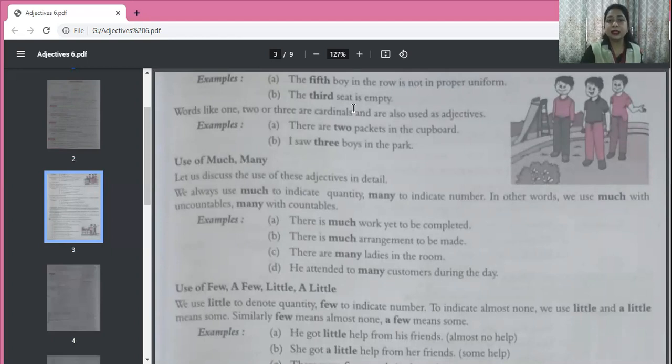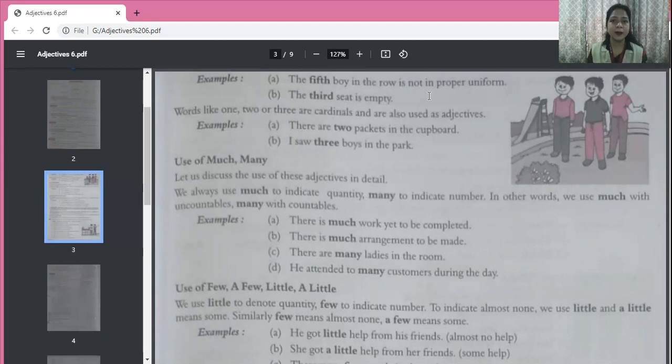Look at this sentence, the third seat. Seats are countable. All the seats in a cinema hall or in the auditorium are countable. So third seat. Third in order. So third is again the adjective of number. So both the ordinal numbers and the cardinal numbers.